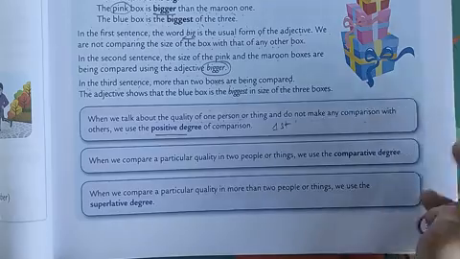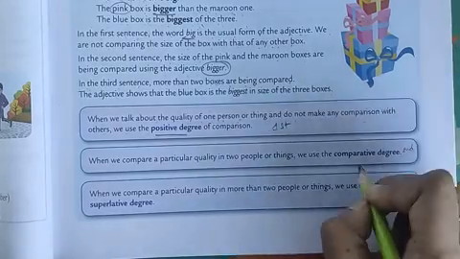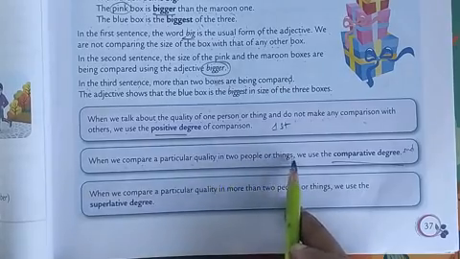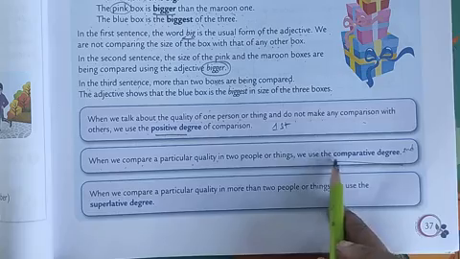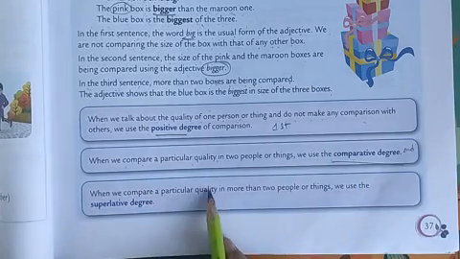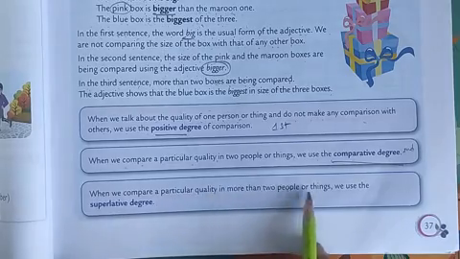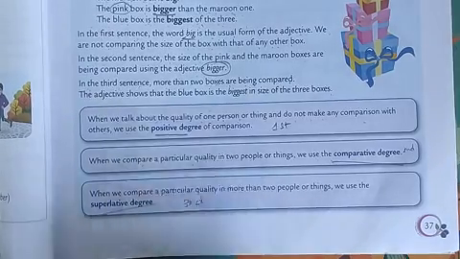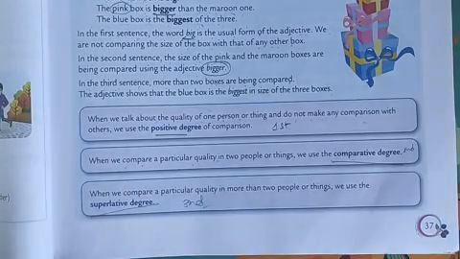Now, what is our second degree? That is the comparative degree. When we compare a particular quality in two people or things, we use the comparative degree. When we compare a particular quality in more than two people or things, we use the superlative degree, the third degree of adjective. Okay.